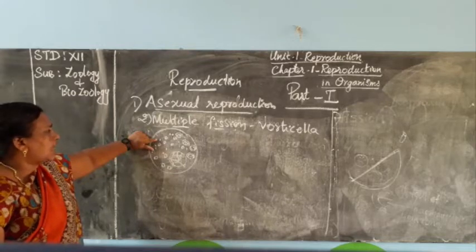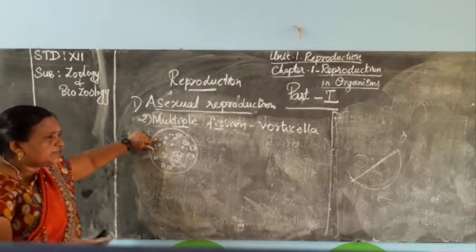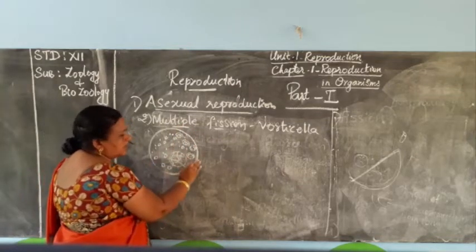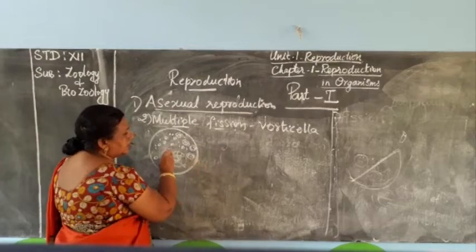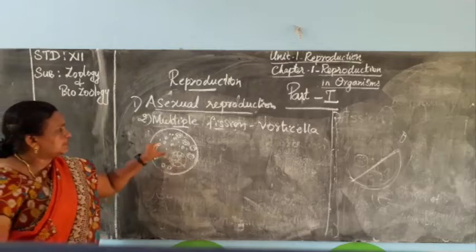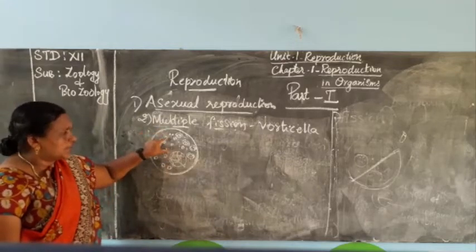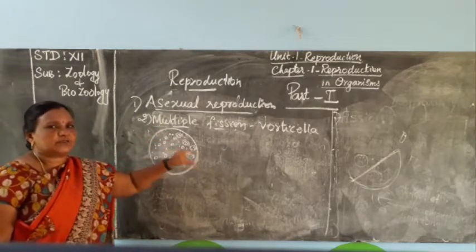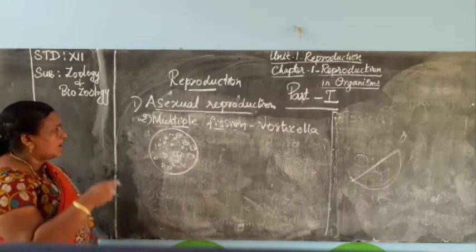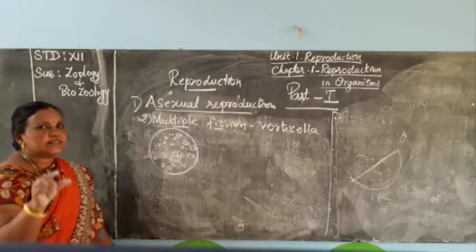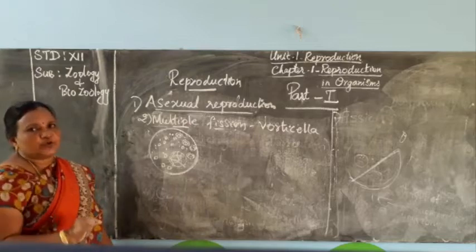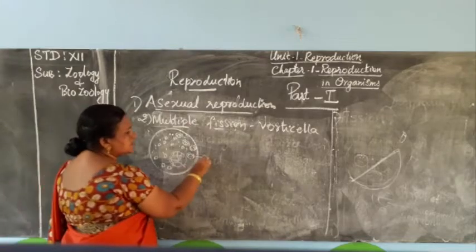After finishing all the divisions, the major outer covering of the plasma membrane will rupture, releasing the daughter cells. Many daughter cells will be present inside the body of the mother cell, and they will all come out.